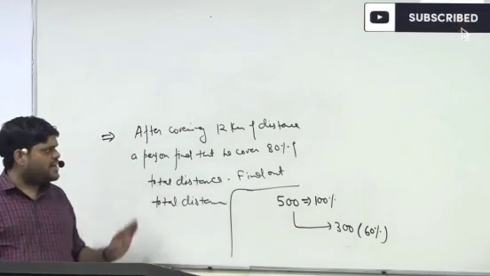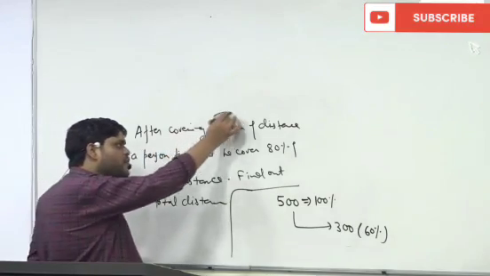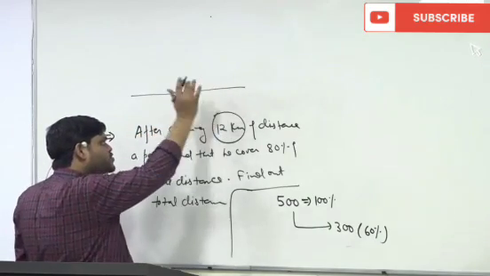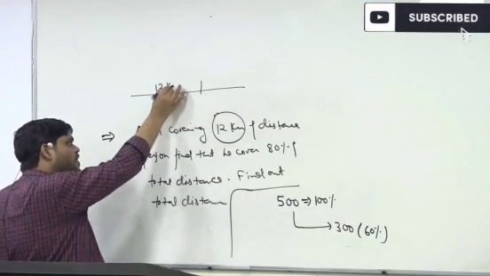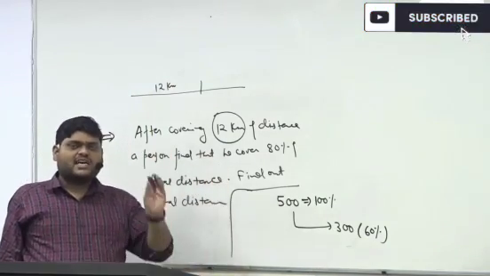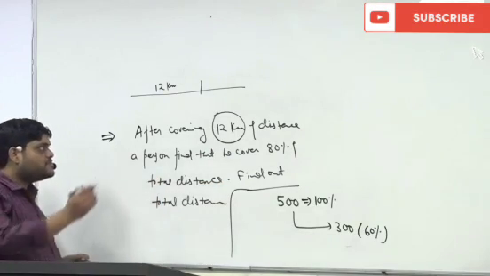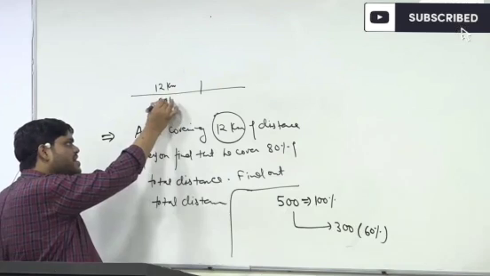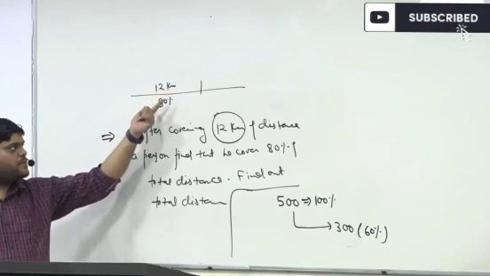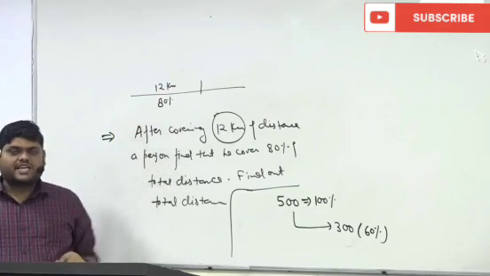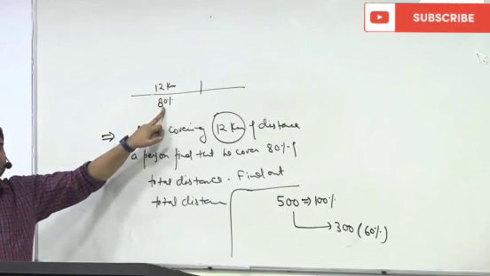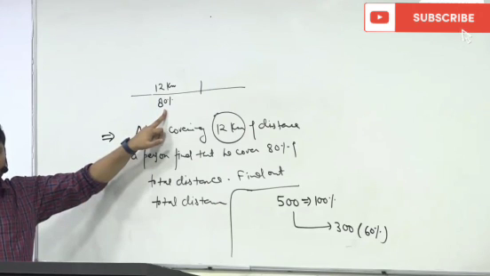So what is the question here? A person has covered 12 kilometers. Suppose this is the total distance. He found that out of the total distance, he has covered 80% of that. That means the question is saying that this 12 kilometers is equal to 80% of the number. Are you getting my point or not?